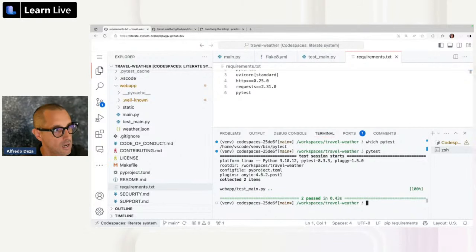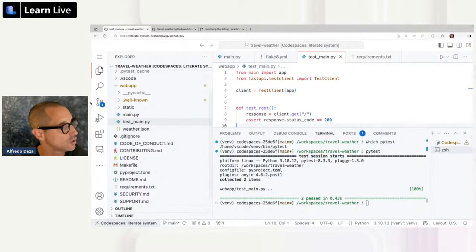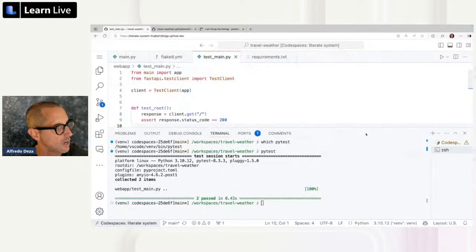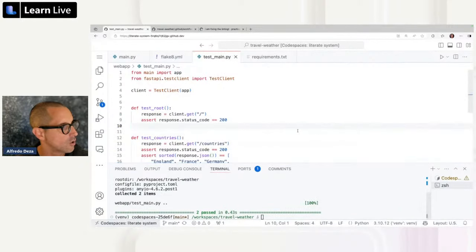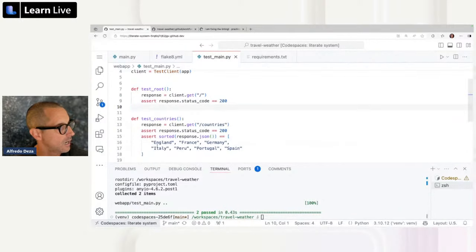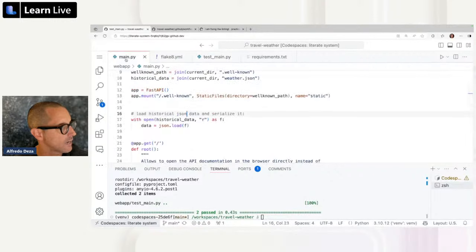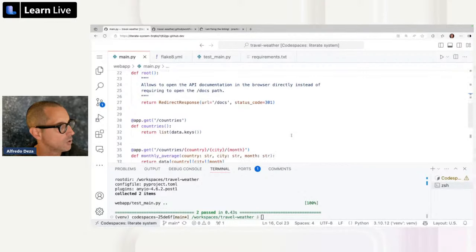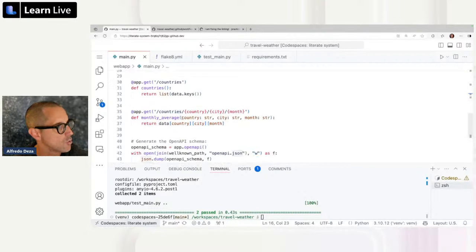Looks good. This is not broken. The expectations are still true. Let's take a quick look at the test so that we can see what is going on right here. Client, get countries. Do you remember all of the things that we had? Let's take a look at main.py. So we have root, we have countries, and we have countries, city, and month.